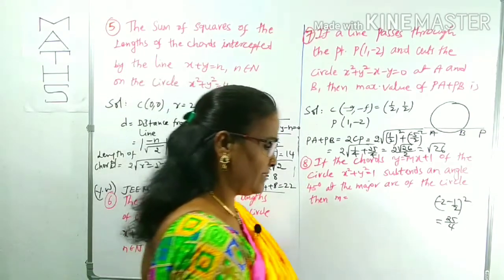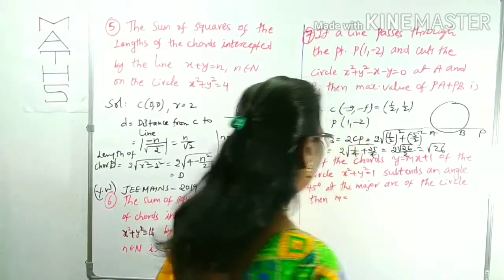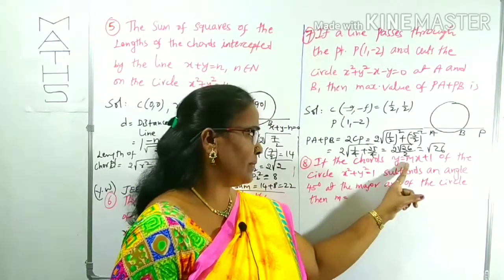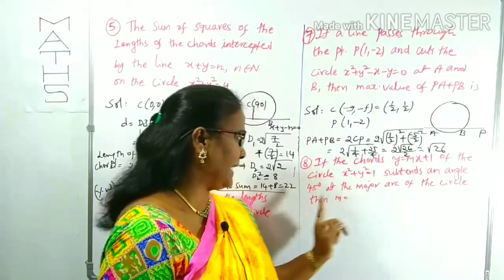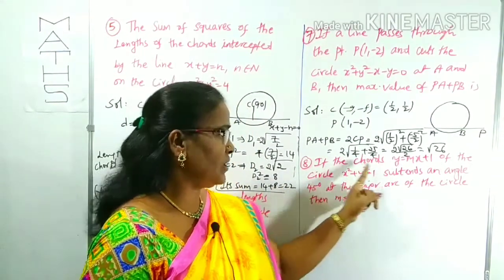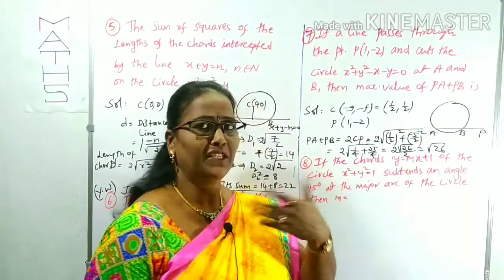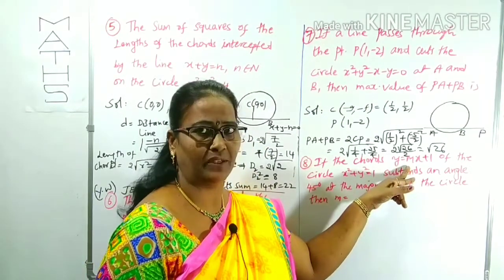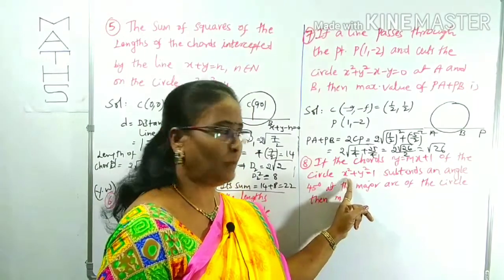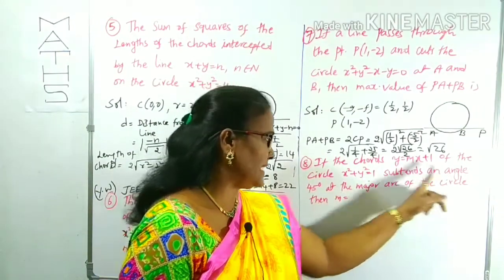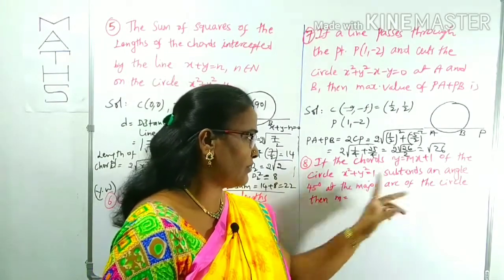In this question, what is given, you can concentrate. If the chord y is equal to mx plus 1 of the circle subtends an angle 45, what is the equation of the chord? y is equal to mx plus 1 is given as the chord, because m is some variable, that's why he has mentioned chord of the circle x square plus y square is equal to 1 subtends an angle, how much angle? 45 degrees at the major arc of the circle.